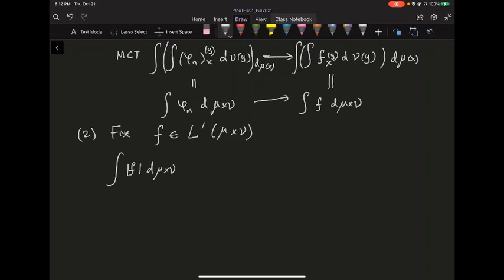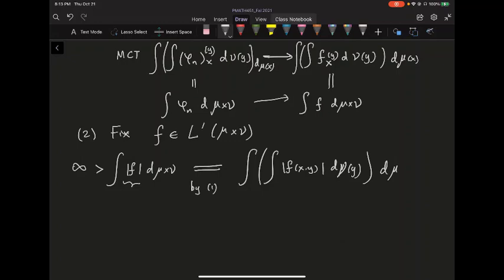Okay, this is just saying that this one is less than infinity. This is finite. But this one is a non-negative function, so you can apply the Tonelli theorem. By the first part of the Tonelli theorem, this can be written as an iterated integral. So you can do f of x, y, integrate in y first, for example, d mu of y, and then integrate d mu of x.